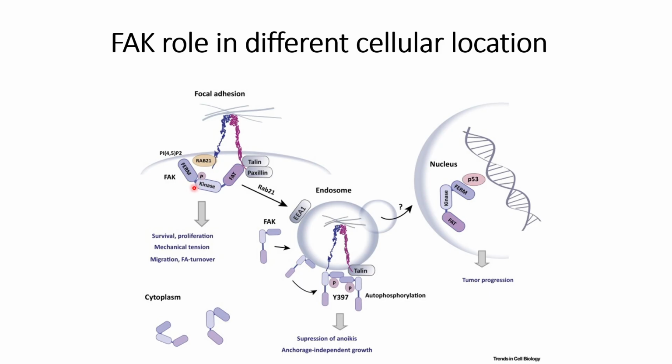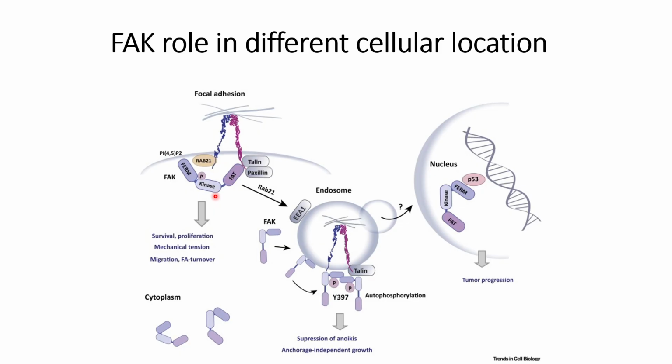domain of this FAK kinase, and that will trigger the phosphorylation of the kinase, and it will promote the survival of the cells, proliferation, mechanical tension, and also helps in the migration. Whereas FAK on its own remains inactive unless it interacts with the integrins, which are triggered by focal adhesions, through the integrins that are present on the cell surface membrane.